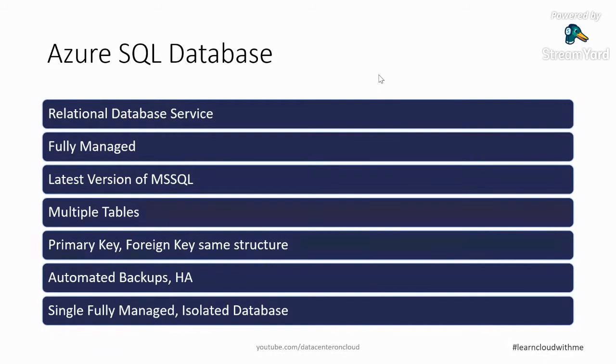A couple of things I found, people are having confusion about whether Azure SQL Database is the same as Microsoft SQL Database. Yes or no, because it's a relational database and it follows the same structure. We need to create our tables, and we need to put in all those things: joins, queries, primary keys, foreign keys. All those things are working here. The only thing is we don't have any operating system level access. We can't do RDP and play with the machine. We need to set up a proper firewall rule to access these things.